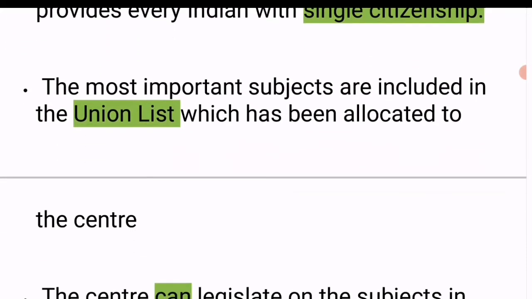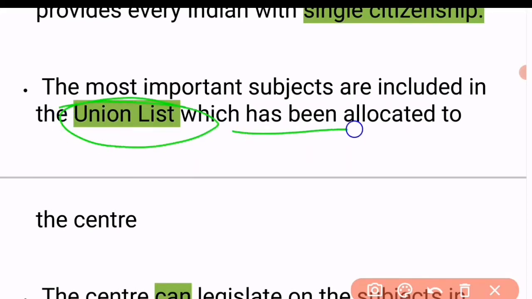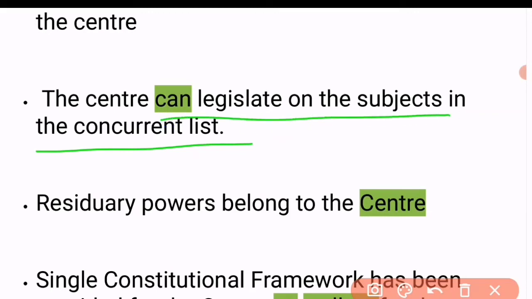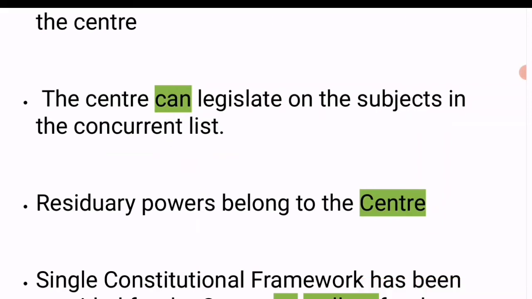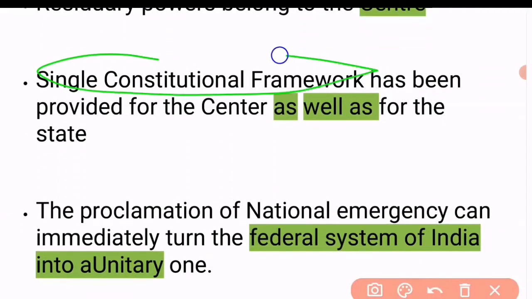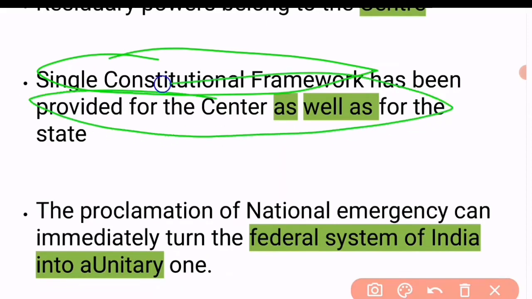The next is that the most important subjects are included in the union list, which has been allocated to the center. So all this comes under unitary features. The next is that the center can legislate on subjects in the concurrent list, and the center also has residuary powers. Then next, a single constitutional framework has been provided for the center as well as for the states.